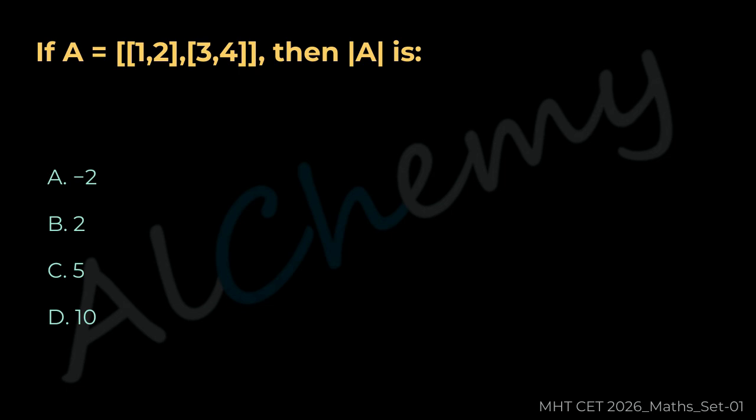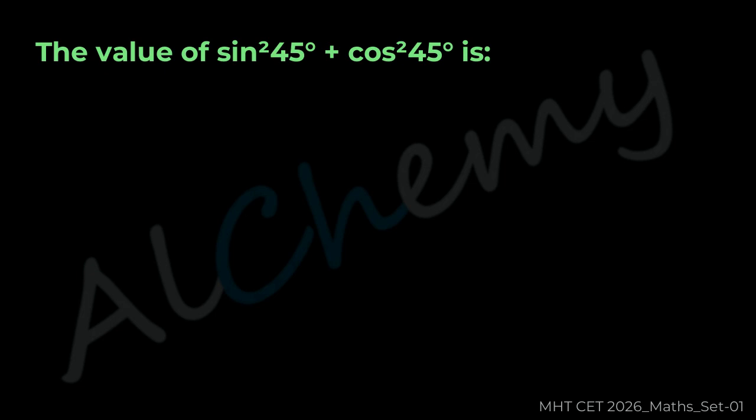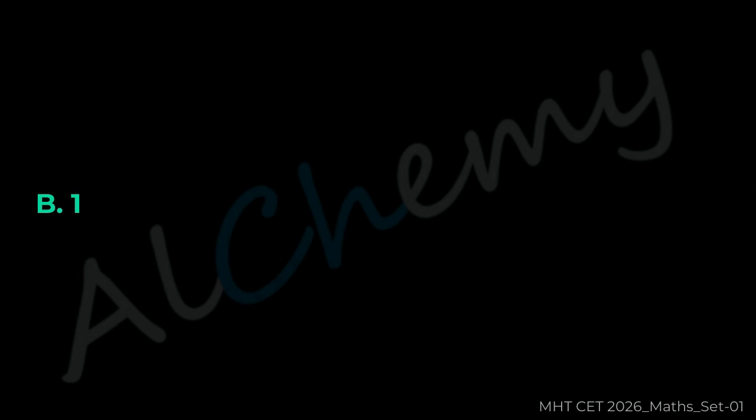A 2, B -2, C 5, D 10. The correct answer is A 2. Question 19. The value of sin 45 degrees plus cos 45 degrees is. The correct answer is B 1.